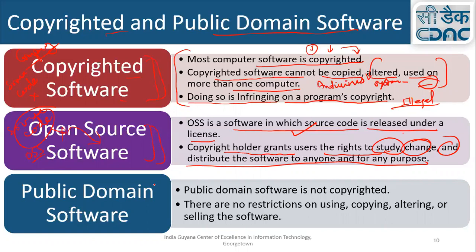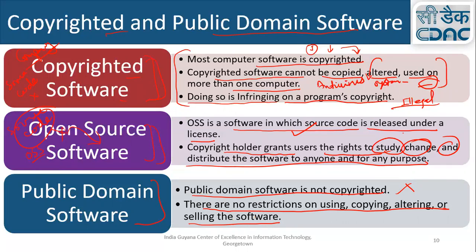Okay. And then public domain software. So public domain software is not copyrighted. There is no copyright. There are no restrictions on using, copying, altering, or selling this software. So if you have any software in the public domain, anybody can use it. There is no problem with that particular software.